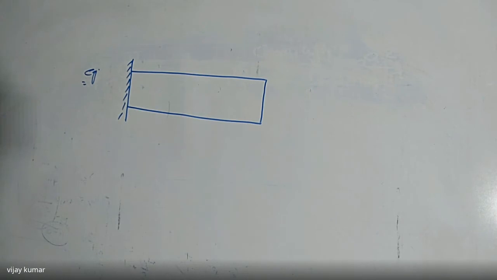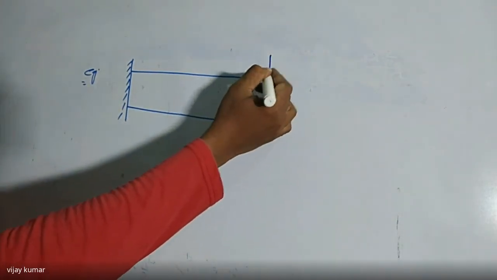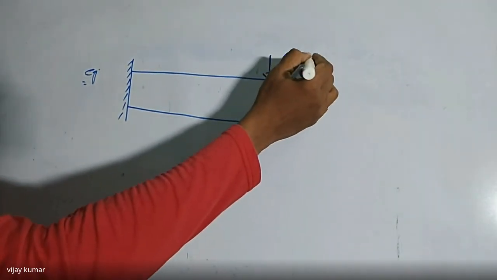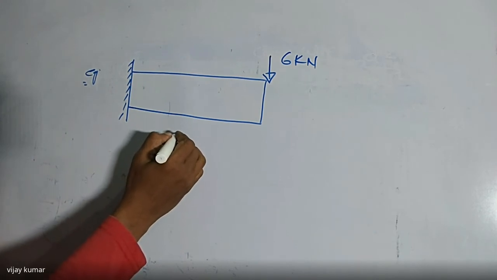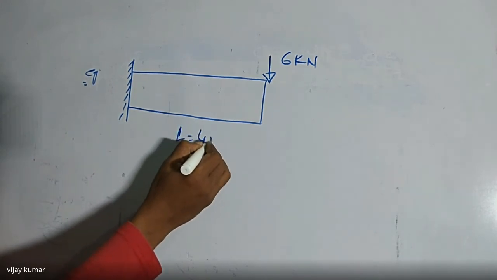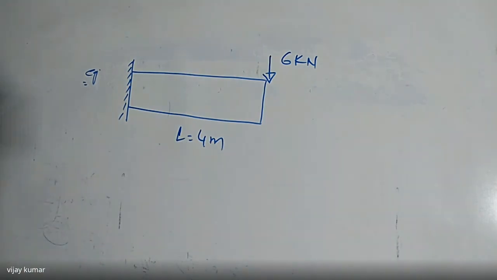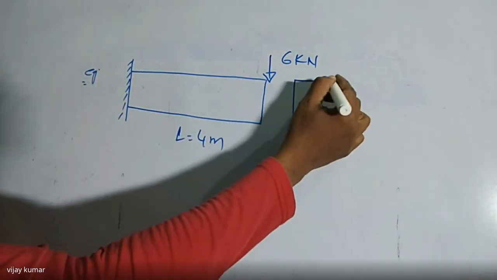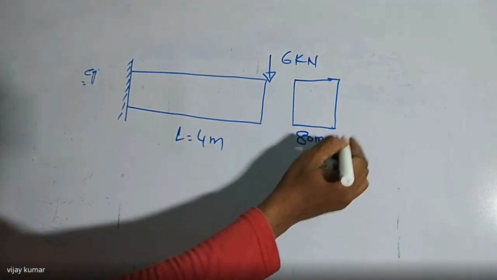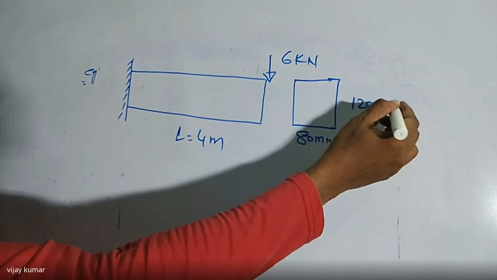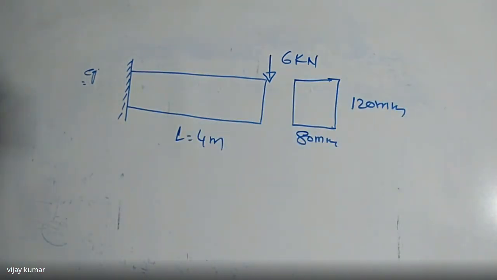Here we are using a simple cross section, that is a rectangular cross section, that is subject to a point load which is equal to 6 kilonewtons. The length of the beam is given, that is L is equal to 4 meters. This is the cross section, which is in the form of a rectangle, and I'm going to give you the dimensions of the rectangle. It is 80 mm and 120 mm. So it is subject to a point load of 6 kilonewtons.